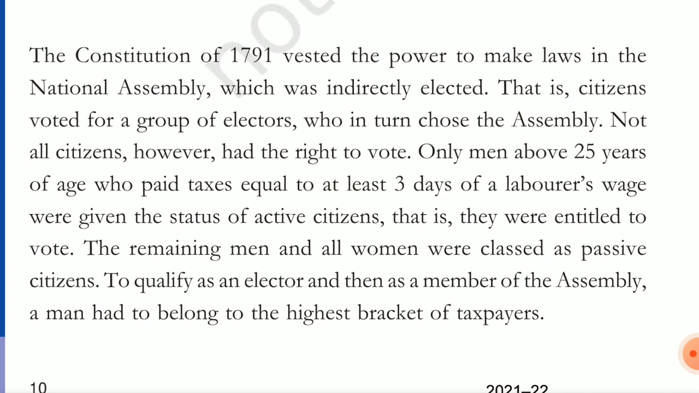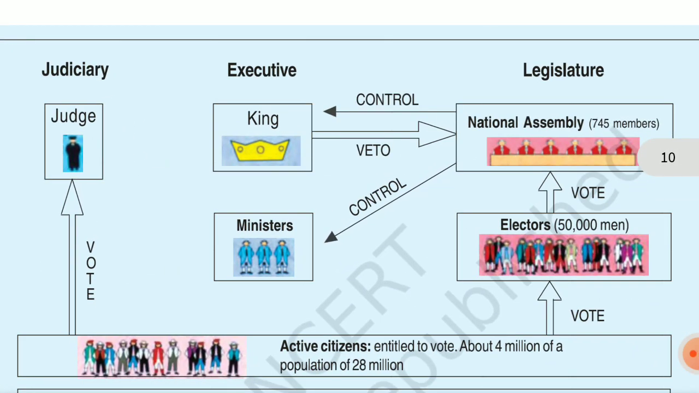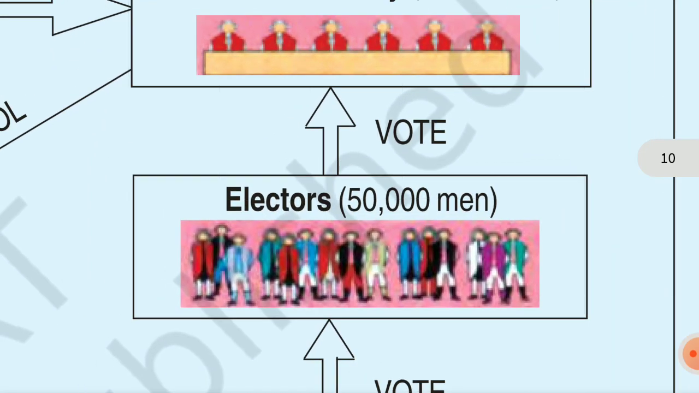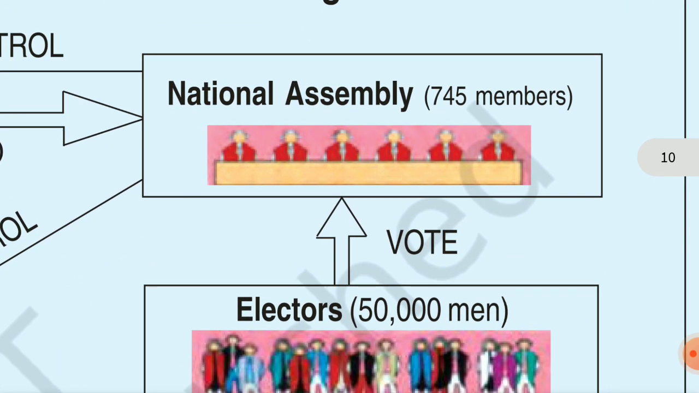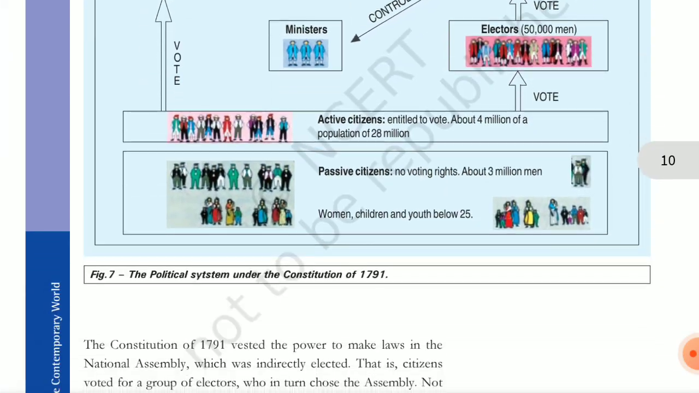Okay, so what is happening here is, in 1791 there were the executive and judiciary and all that. So there are 50,000 people. The 50,000 people will elect 745. So you can see here, these are the electors. These are the people who are called electors. They elect the National Assembly. 50,000 people elect 745 members of the National Assembly, and then they will form the National Assembly.